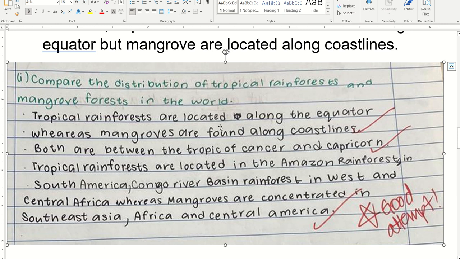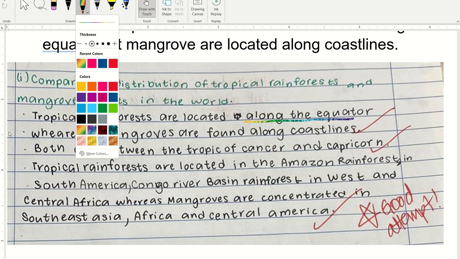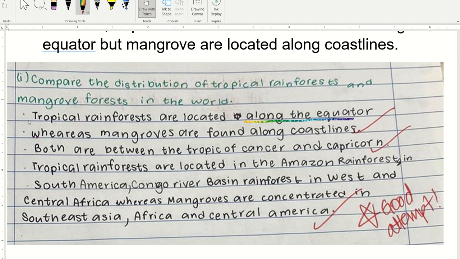So tropical rainforests are located along the equator. All right, so this is along the equator. Then she used this word, whereas. When she used this word, whereas, I already know it's a difference.